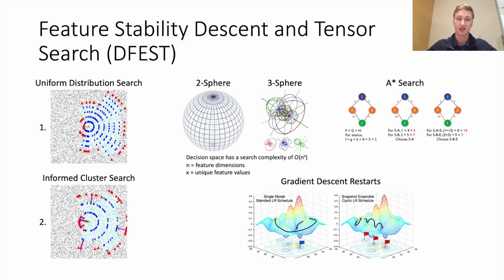Secondly, an informed cluster search is implemented as A-star search to locally search for a decision boundary toward the source input to be explained, from a priority queue of feature interaction clusters with non-minimum feature instability, which functions as gradient descent with restarts.